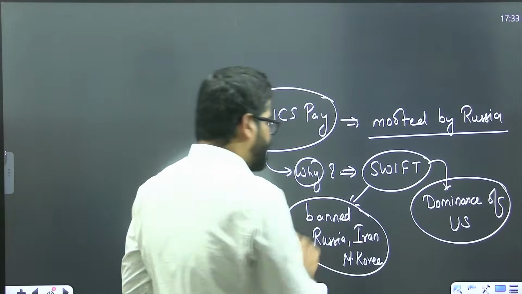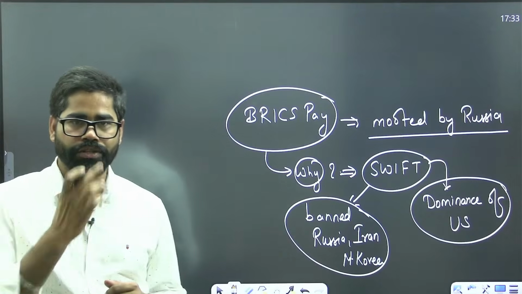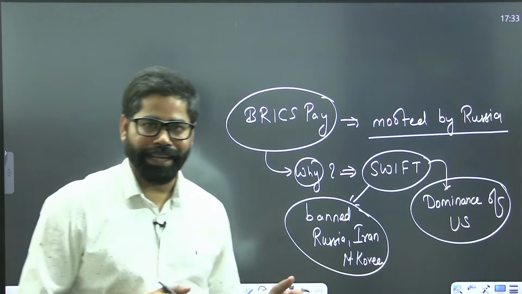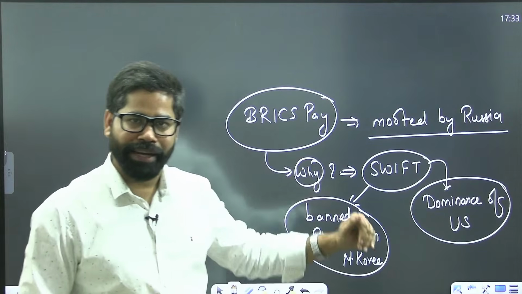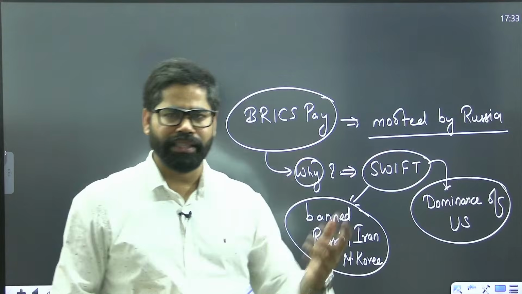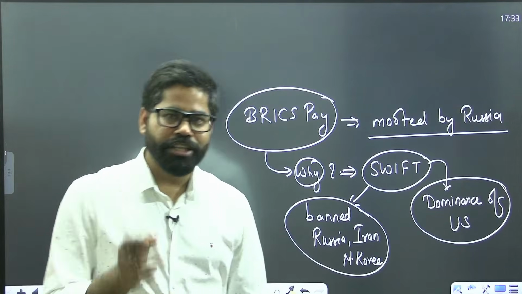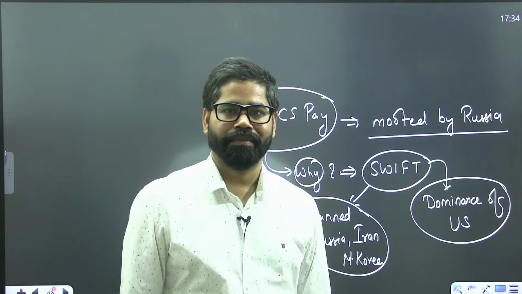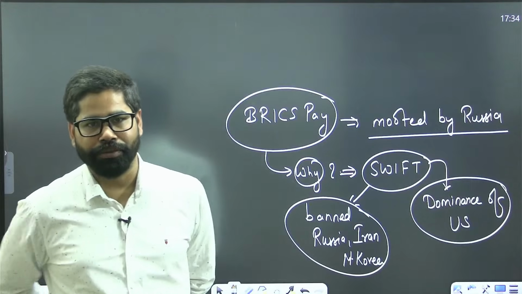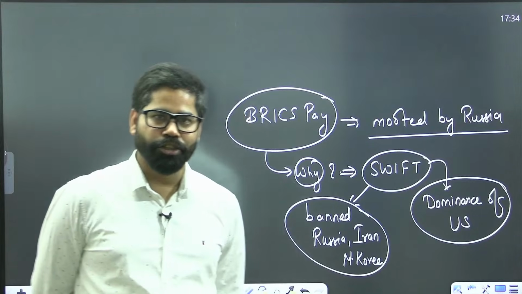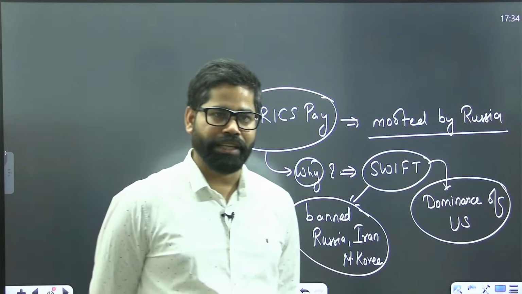So it has banned Russia, Iran, North Korea also. The SWIFT system is not facilitating the payment option for these countries and some others also. So this is one of the challenges. The SWIFT system is having the dominance of US. They are doing whatever they want to do.